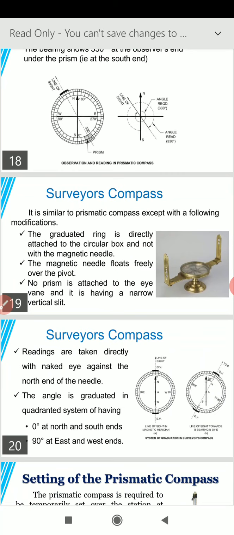So the needle is a different unit and the graduated circle is a different unit. The magnetic needle floats freely over the pivot. No prism is attached to the eye vane and it has a narrow vertical slit. So in the surveyor's compass there is no prism, whereas in the prismatic compass there is a prism attached on the eye vane which helps in taking the reading.